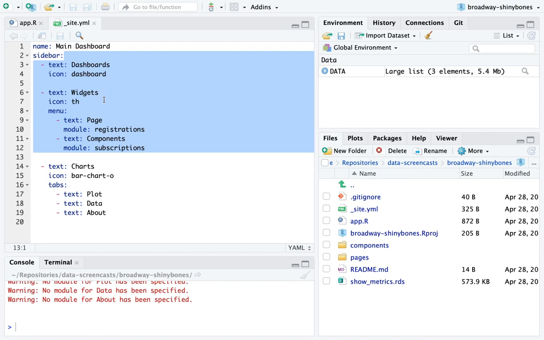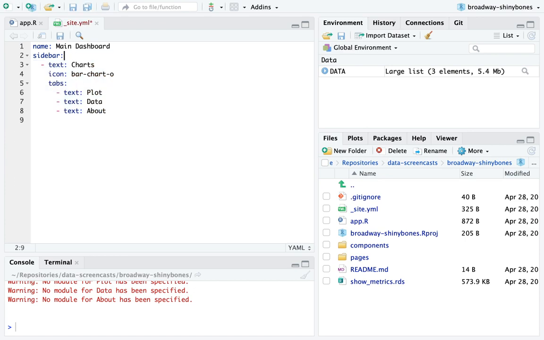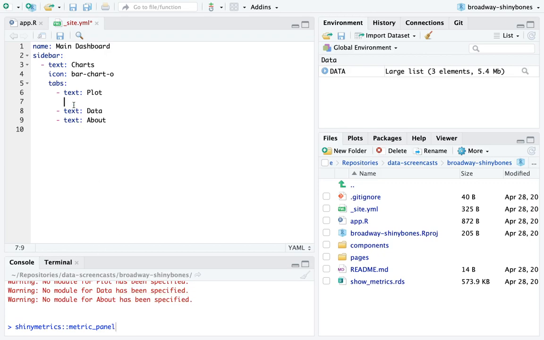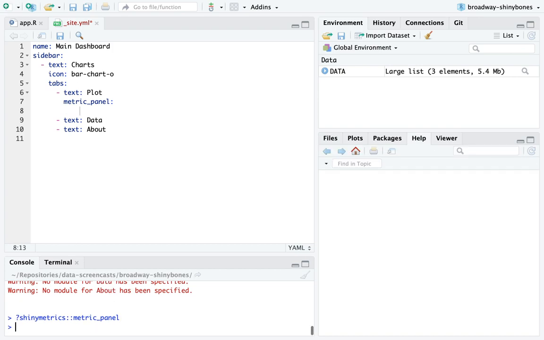I'm thinking about this a second. Here's the way it's going to look. I'm going to make it charts, and let me remind myself, one second. How do we do this? It's been a while since I did this, so thank you for metric. What I'm going to say is metric panel, and I'm going to remind myself of the arguments.